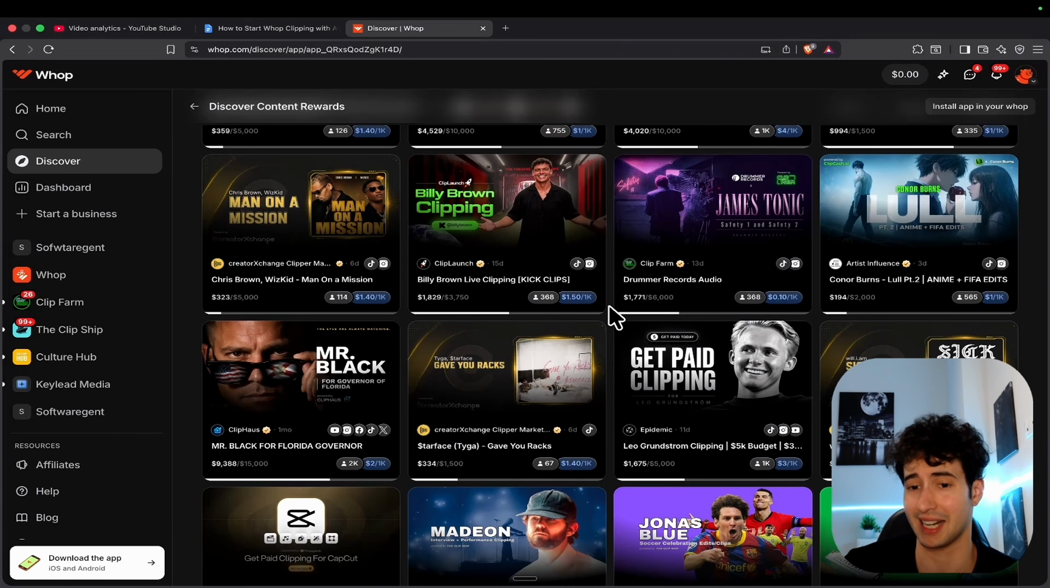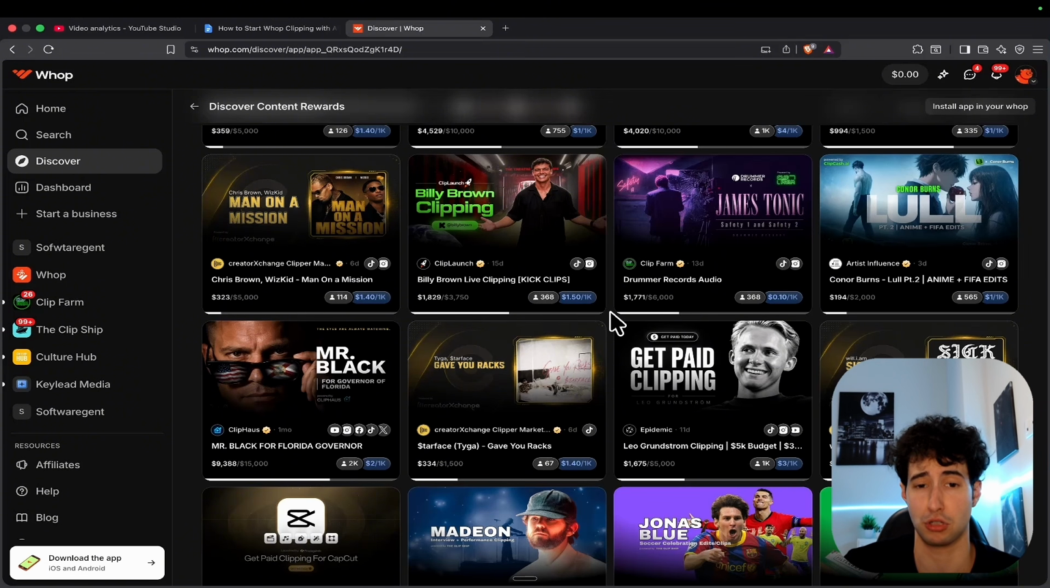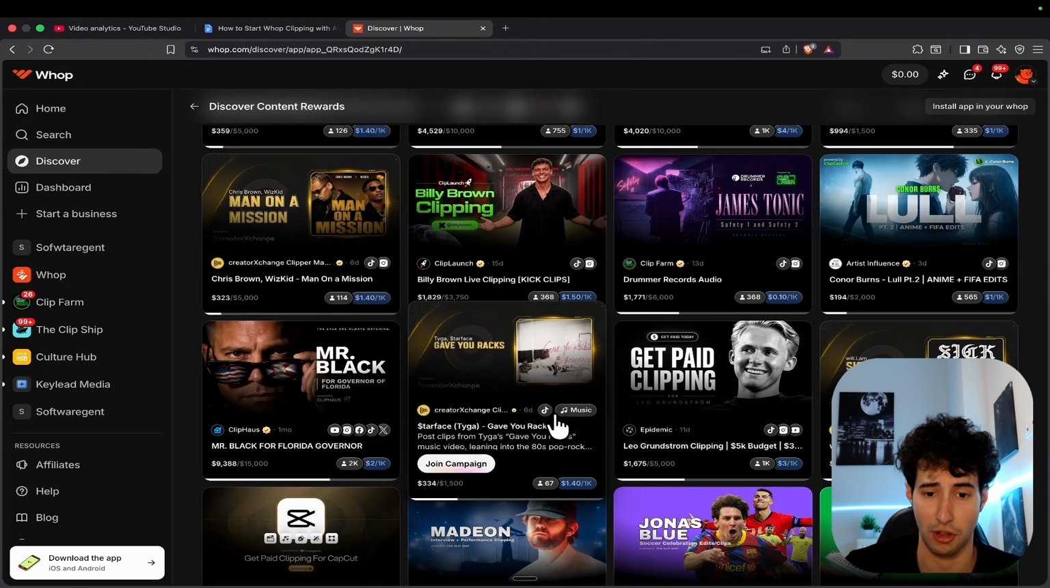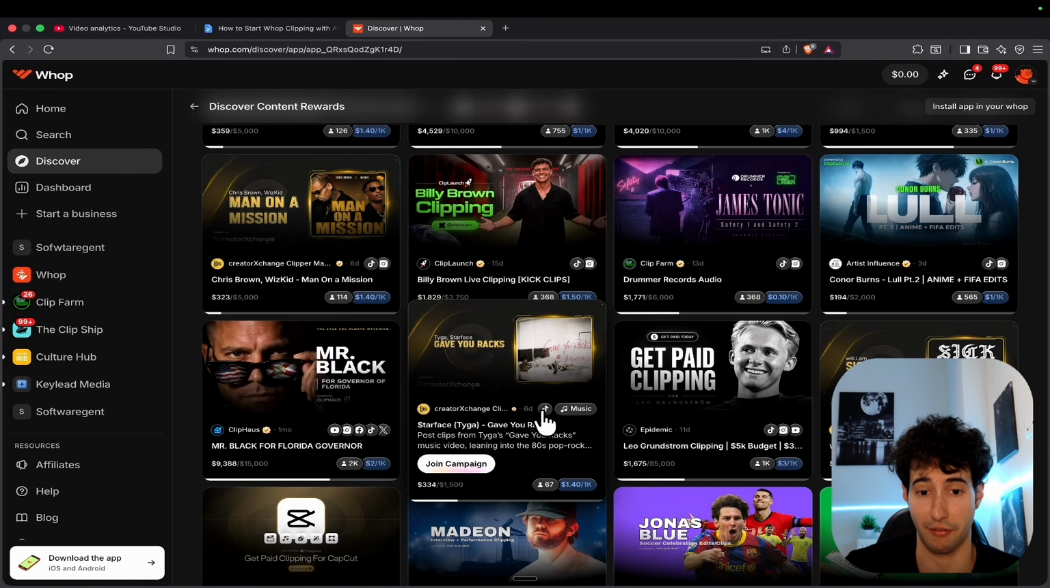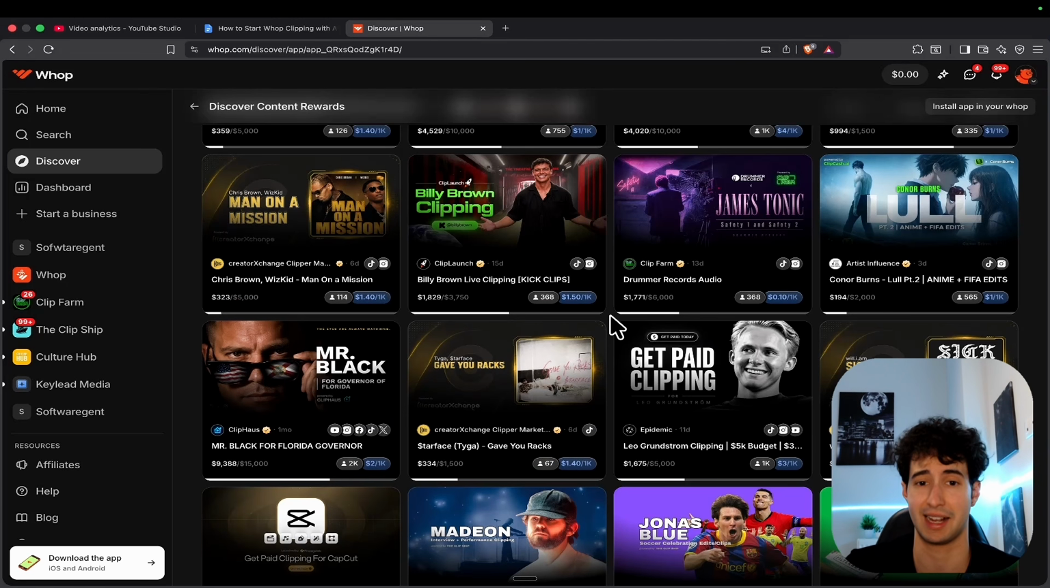But that's not the only criteria that you should look for, because another very important criteria is the eligible platforms in which you can post on. Because some campaigns, for example, this campaign only allows you to post your videos on TikTok, and you can see this because they have just the TikTok logo over here. While this campaign, for example, allows you to post to all of the social media platforms like YouTube, Instagram, Facebook, TikTok, and X.